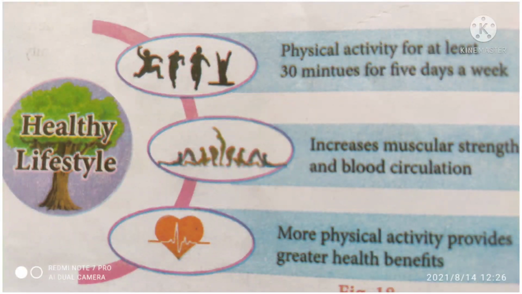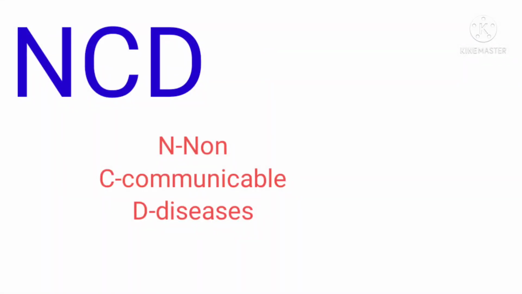Now we are going to promotion of a healthy lifestyle. We know, children, that a healthy body is the first need for our survival and well-being. You know? Yes. Let us learn about some health aspects. Here see, children, non-communicable diseases, the short form of which is NCD. Non-communicable diseases like heart attack, cancer, paralysis, etc. are one of the biggest public health challenges of the 21st century.